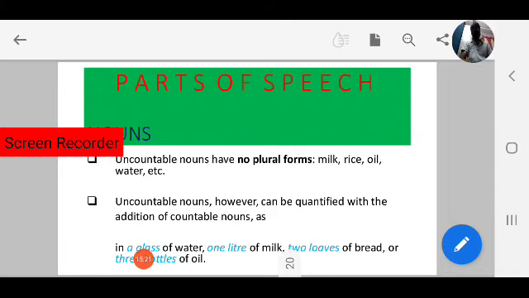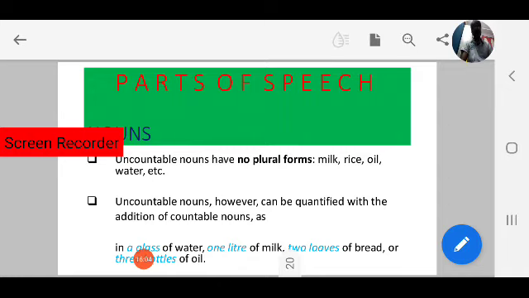But uncountable nouns can be quantified with the addition of countable nouns. For example, in a glass of water, water is an uncountable noun, but it can be counted by using countable nouns. A glass of water, two glasses of water. Not two waters, three waters, four waters. And one liter of milk, not one milk, two milk, three milk. One liter of milk is a measurement using countable nouns. Next, two loaves of bread.